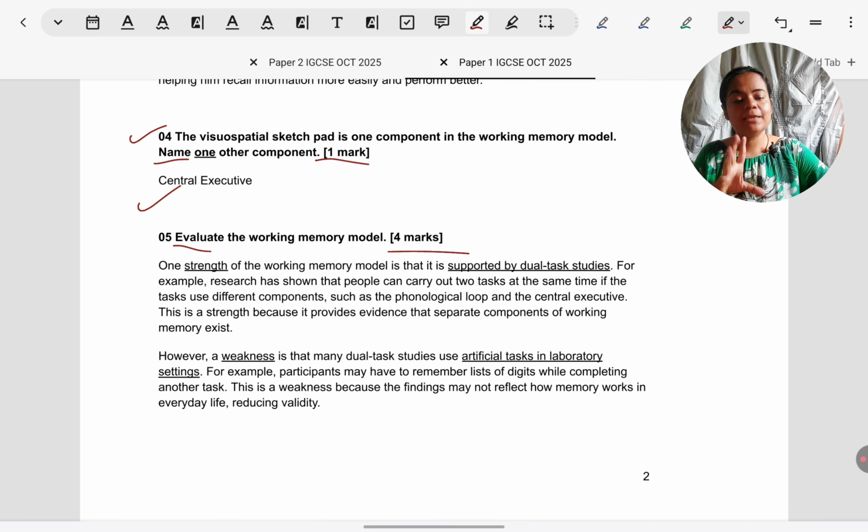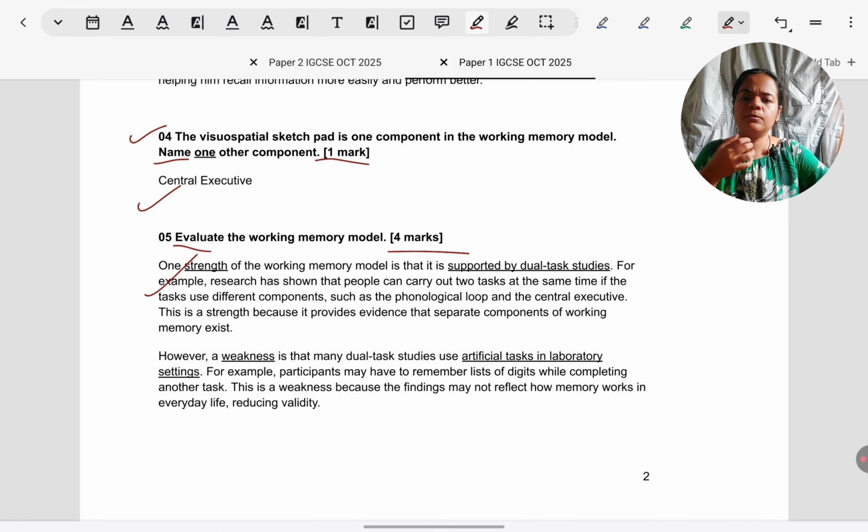But make sure that you make both relevant to working memory model. What I mean by this is, name the strength, explain how it applies to working memory model. Name the weakness, explain how it applies to working memory model. 4 points, 4 marks. Most common mistake here: working memory model has research support, strength. Working memory model has been tested in artificial conditions, weakness, finished.